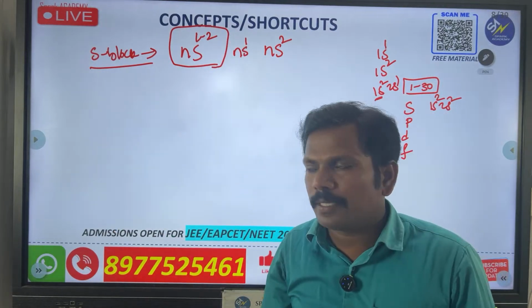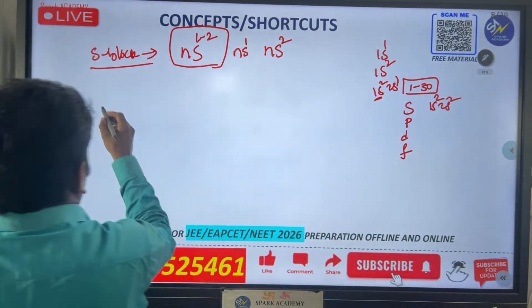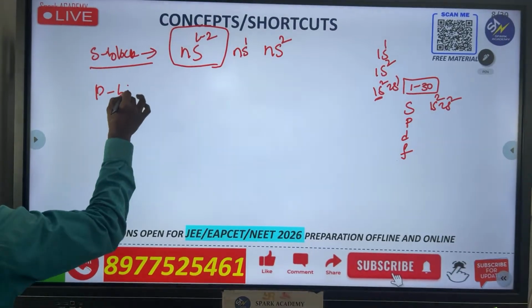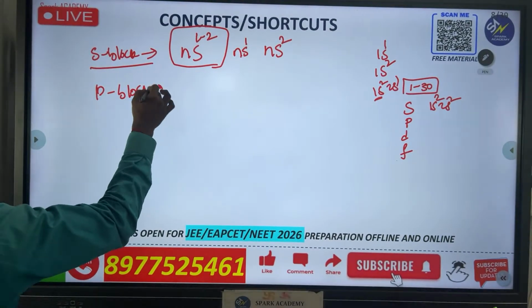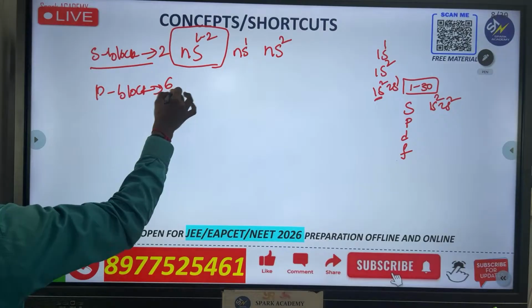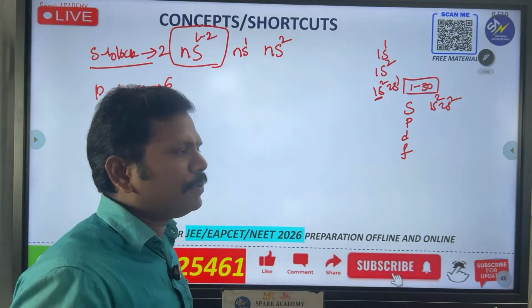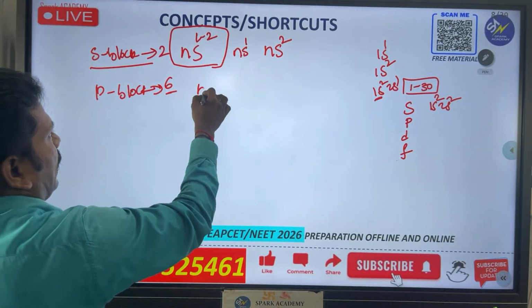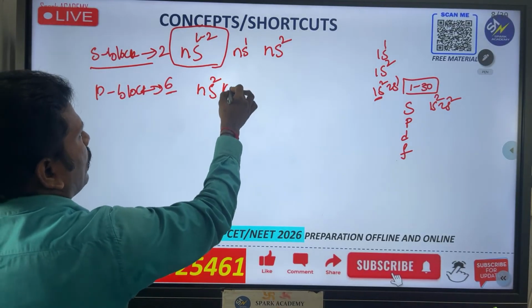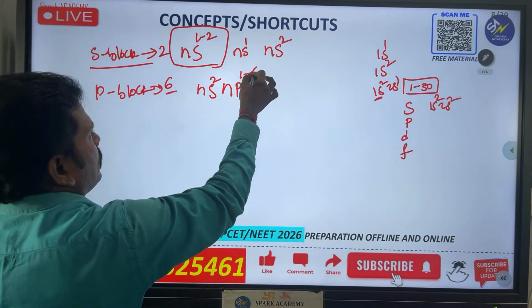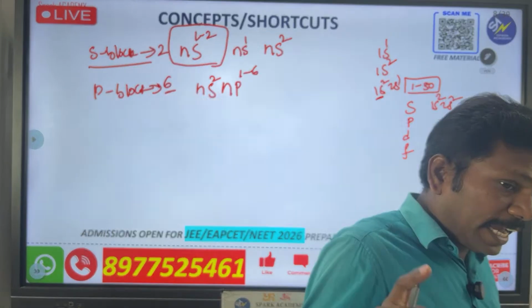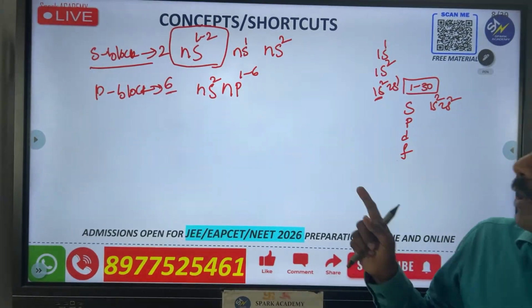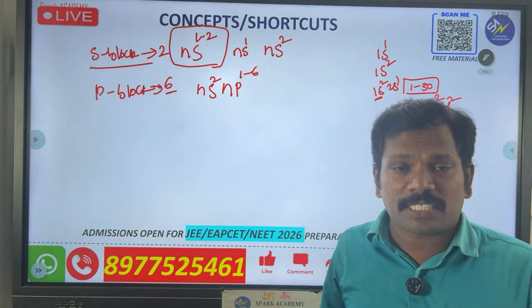And then go for the P block. It has 6 groups, so a maximum of 6 electrons will be there in p. Here the ns2 is completed, then np1 to 6. See that, ns2 np1 to 6. This is very important because 6 groups are there.